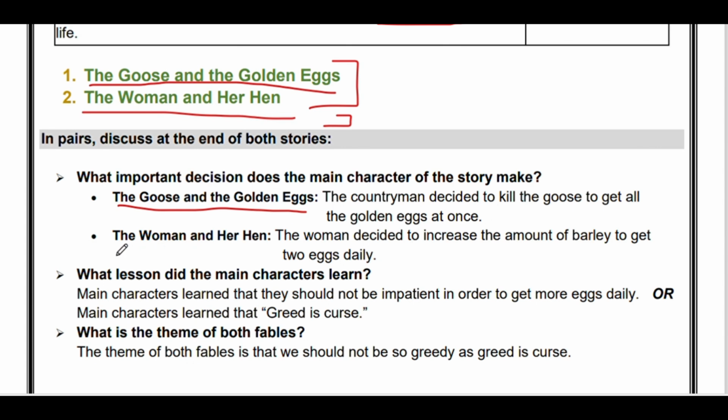If we talk about the geese and the golden egg story, the countryman decided to kill the goose to get all the golden eggs at once. And if we talk about the woman and her hen story, the woman decided to increase the amount of barley to get 2 eggs daily.